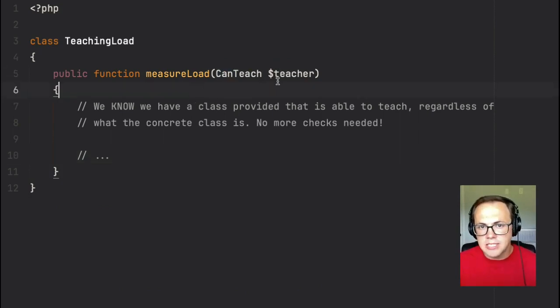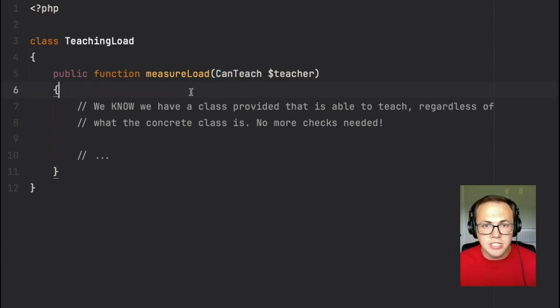Regardless of what the concrete class is, maybe we have tenured teachers, maybe we have starting teachers, intern teachers, perhaps. All sorts of varieties of roles and things like that for a class that could be used here. All we care about is, can it teach? Can we actually rely upon this class to have those values? If we have this interface type hinted, yes, we can.